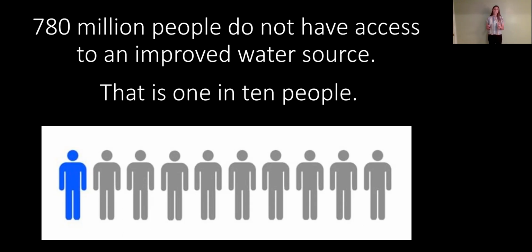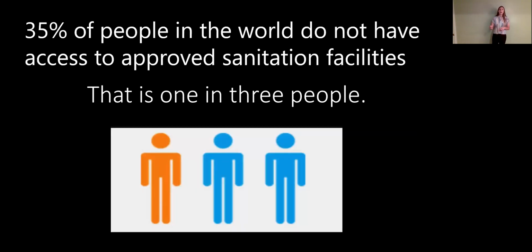This next statistic is very shocking. 35% of people in the world do not have access to approved sanitation facilities. 1 in 3 people don't have access to a toilet. That's what that statistic means. So think about 3 people, maybe yourself and 2 other people. Could you imagine if one of you didn't have access to a toilet?